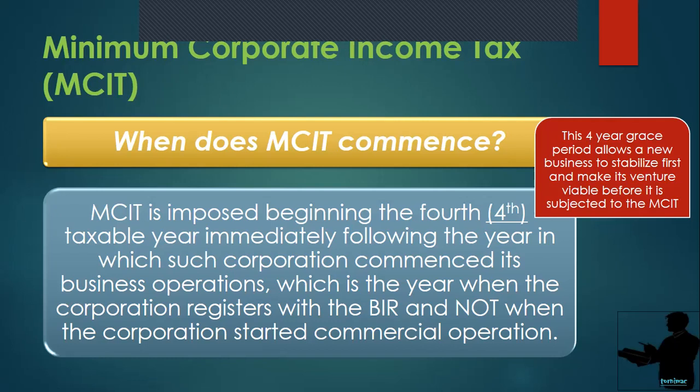So for example, diba si ABC Corporation, nag-commence kayo ng isang corporation in the year 2010, diba? Yung count ng fourth taxable year will commence from the time that ABC Corporation registers with the BIR, na-issuehan siya ng Certificate of Registration, and not when the operation of that corporation commence. So for example, 2010, nag-ayos na sila ng mga papers nila, ng Certificate of Registration from the BIR, nakakuha na sila. Pero nag-operate lang sila 2011. Now, kailan mag-i-start yun? 2010 or 2011? Of course, it's 2010. Kung kailan yung corporation nag-registers with the BIR.